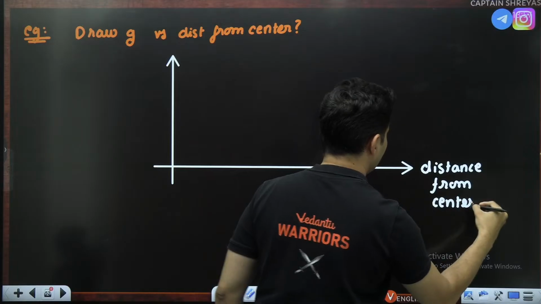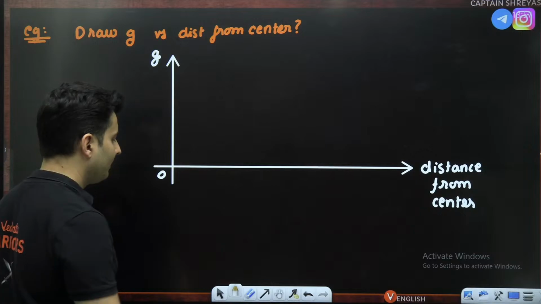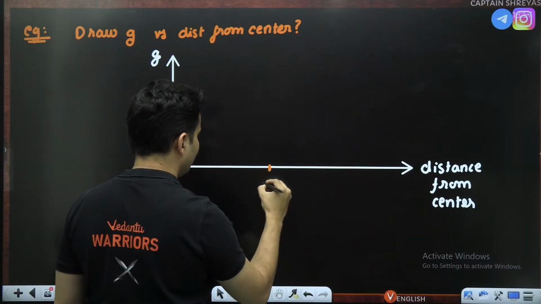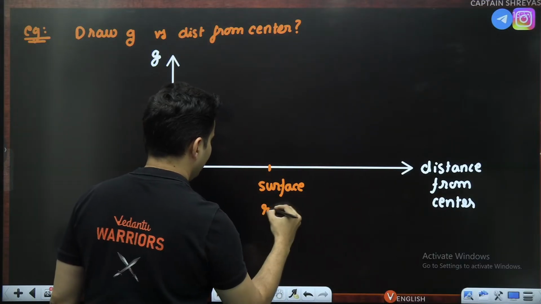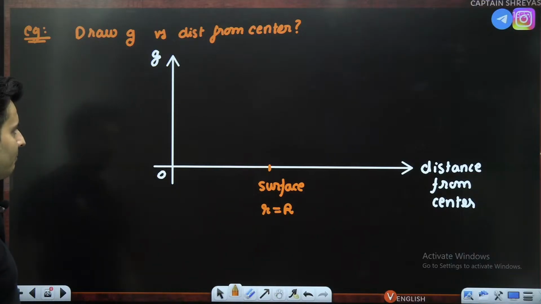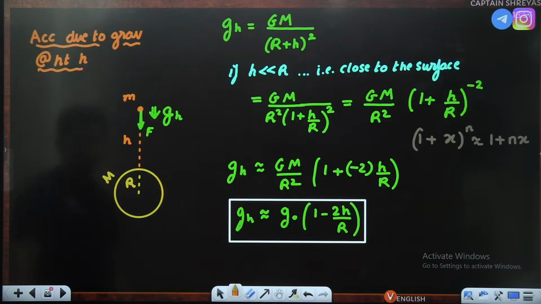This is the x-axis, which is distance from the center. This is your acceleration due to gravity. I think there should be one point which is called the surface. You are at the surface, that is, when the distance from the center is equal to the radius of the planet. So when you are inside, the answer is very, very easy.